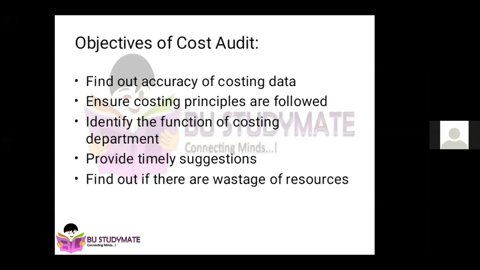Find out the accuracy of the costing data, related to production, raw material conversion, or the entire costing, the cost of production, we can say. The second concept is to ensure costing principles are followed. Similarly, how we have accounting principles, there are some principles that necessarily have to be followed by cost auditing also.